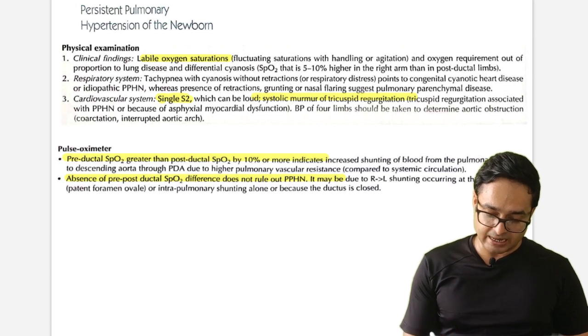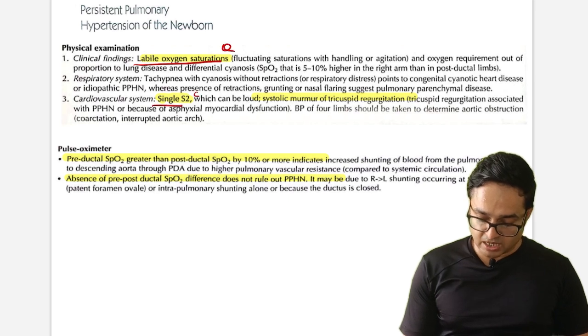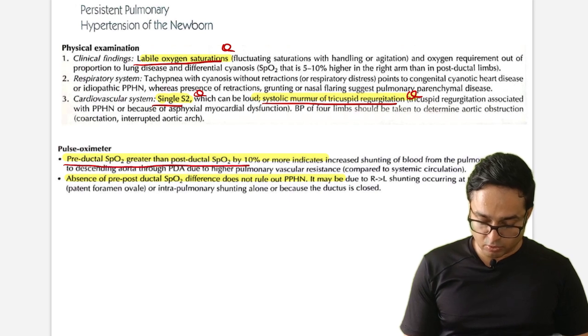I'm just highlighting the examination findings: labile oxygen saturation, single S2, systolic murmur of tricuspid regurgitation, and preductal SpO2 greater than postductal by 10% or more.